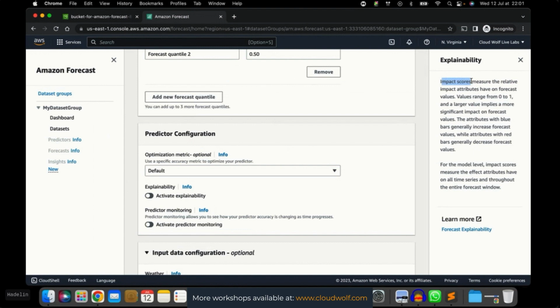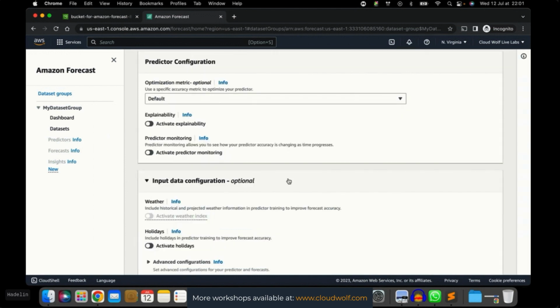And if this impact score is, let's say, 90%, that means the store has a high impact on the demand that we want to predict. However, if it has, for example, 0.1, then the store doesn't have much impact or much predictability on the demand, the sales of the item. So that's what the explainability is about. But as we said, we're working on small data, so we're not going to activate it.